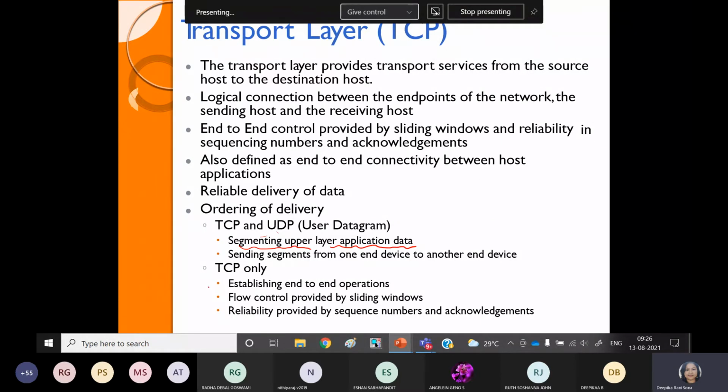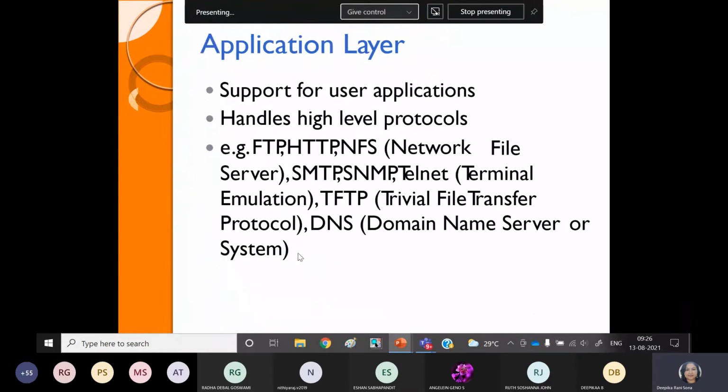What it has done in your network layer, that connection establishment can be carried out up to the transport layer, and that can be through the TCP protocol. Then flow control and reliable delivery system also can be done by the TCP, but synchronization which is done by the session layer can be carried out by the help of the UDP protocol only.